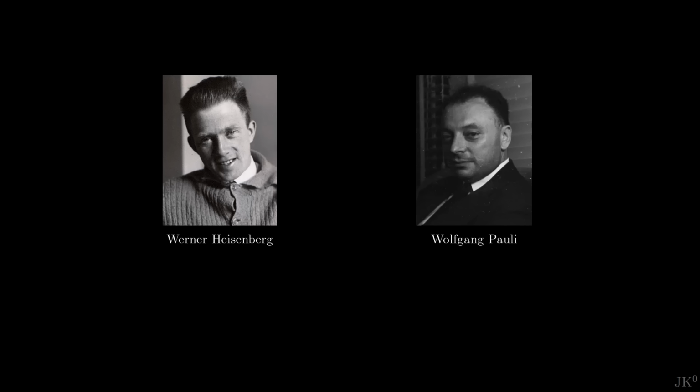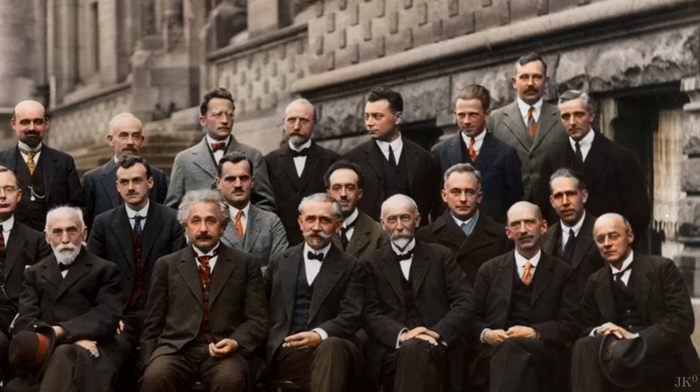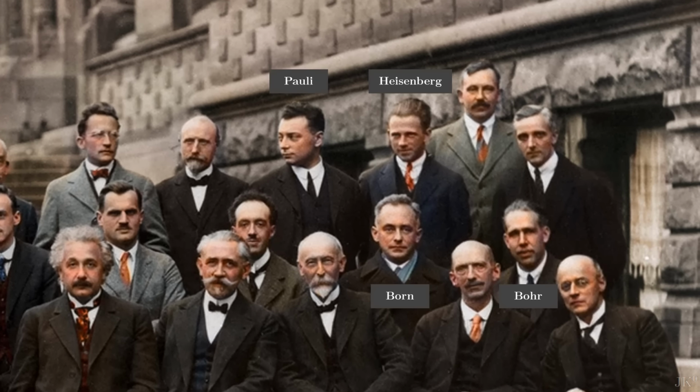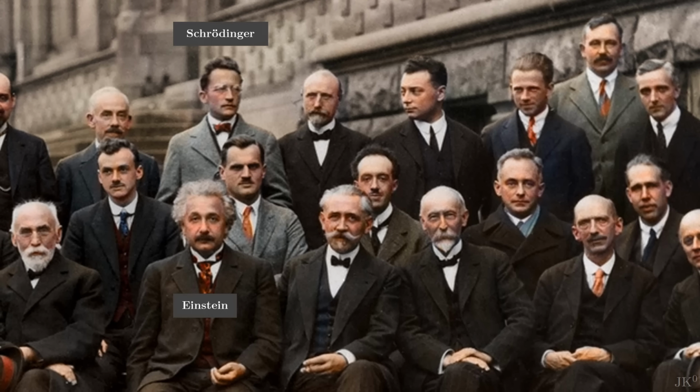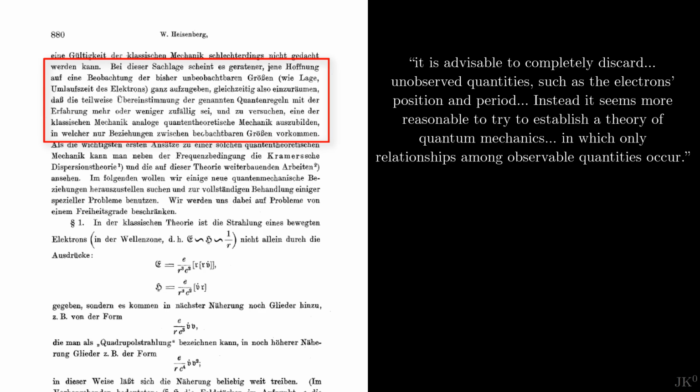Although this idea is usually attributed to Heisenberg, one of its main proponents was Wolfgang Pauli. His letters show that by the summer of 1925, he had convinced most of the key figures of quantum theory about this idea. This is something that Einstein and Schrödinger strongly opposed. For them, physics is about describing nature as a whole, including all its underlying mechanisms, even those that we cannot measure. We could say that, with this sentence, Heisenberg began the infamous "shut up and calculate" approach.